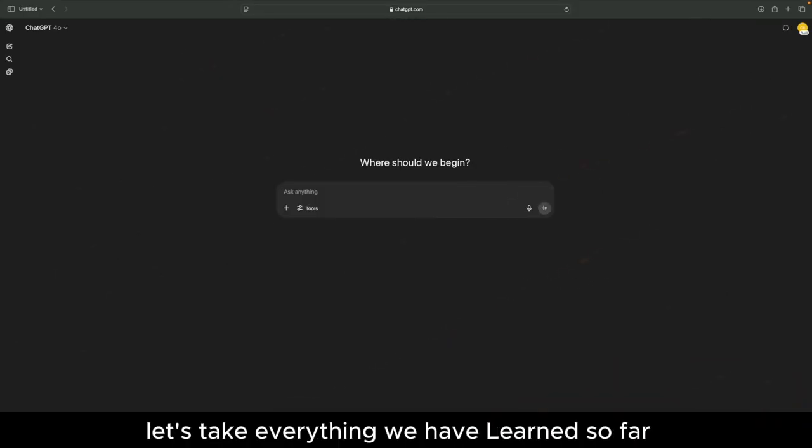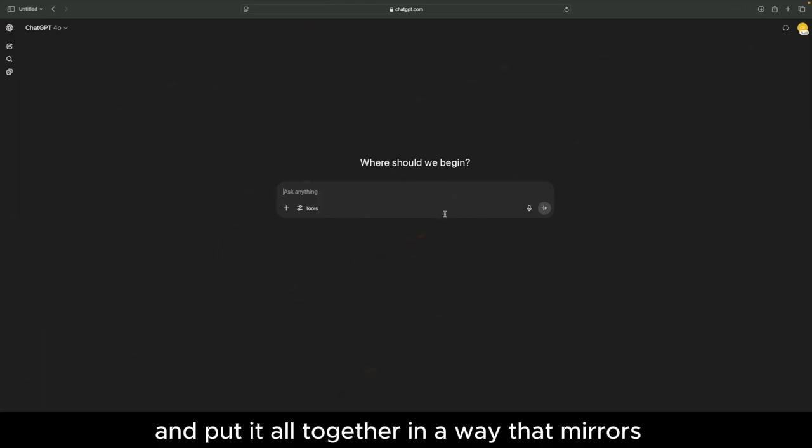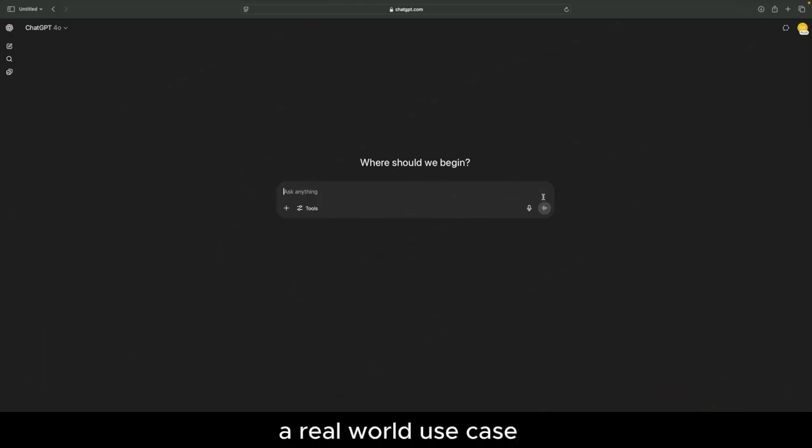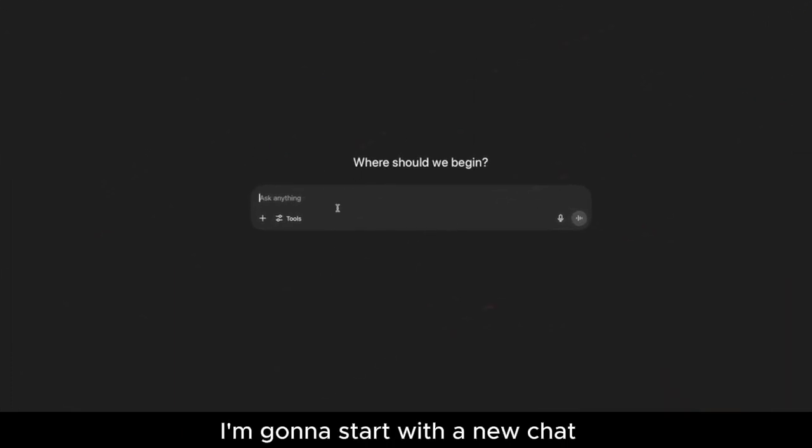Let's take everything we have learned so far, which is text prompts, image generation, and creative workflows, and put it all together in a way that mirrors a real-world use case. In this example, we're going to simulate a branding and product design session for a fictional herbal tea company. I'm going to start with a new chat, and I'm going to put in a prompt that says, design packaging